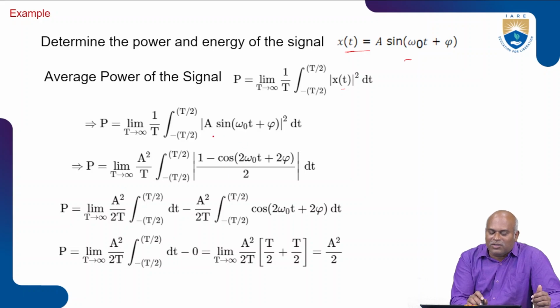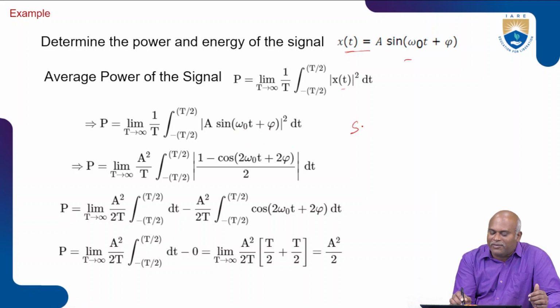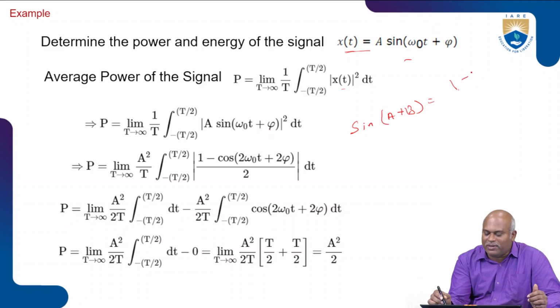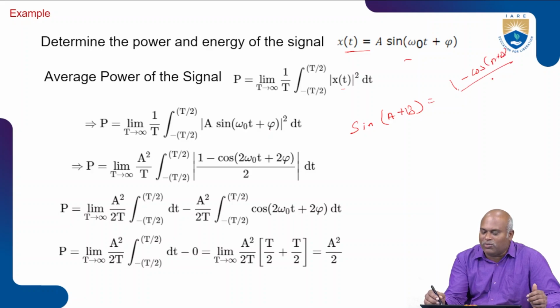Then we know the formula for sin square of a plus b, that is sin square is equal to 1 minus cos of 2 times the angle, divided by 2.